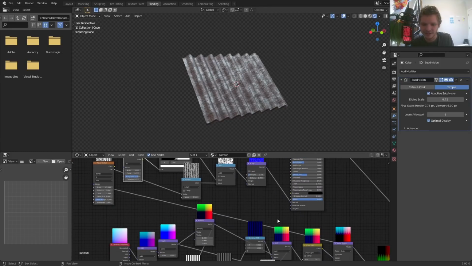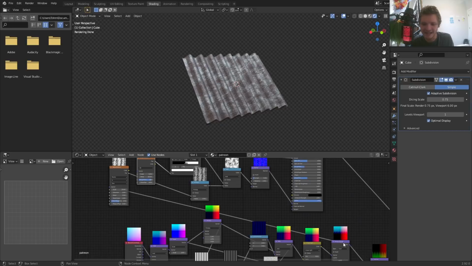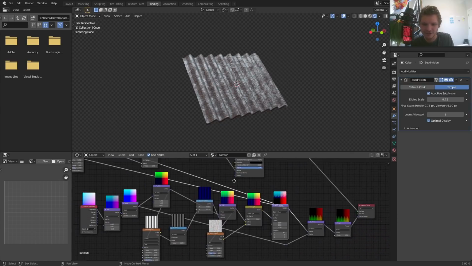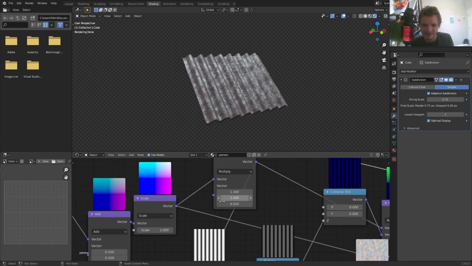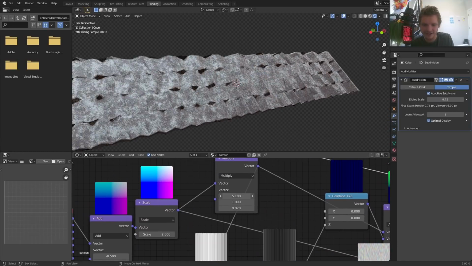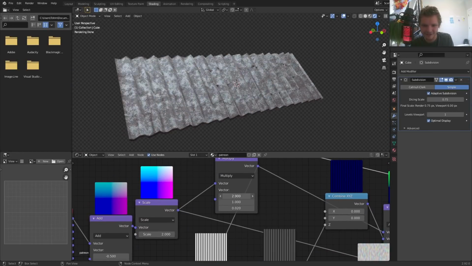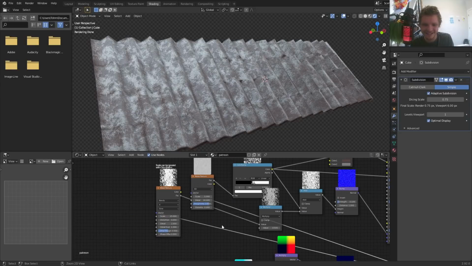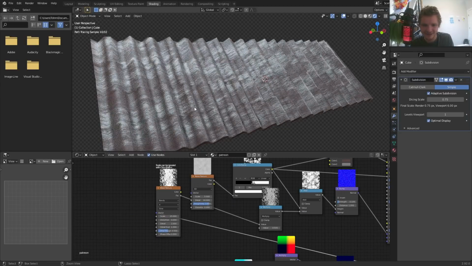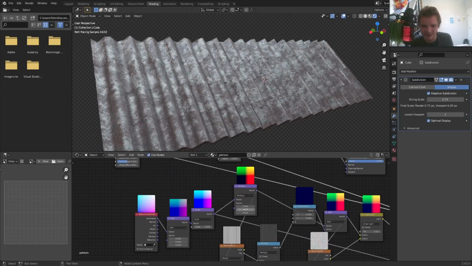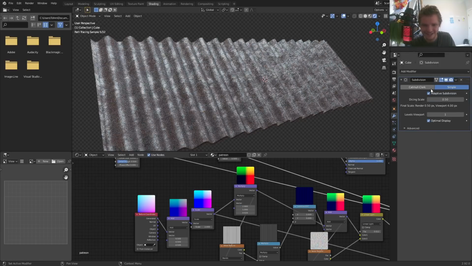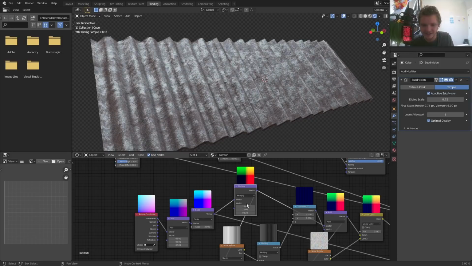By the way, this is a good reason to be adding in this vector rotation here as well. Because if we were to view, what am I trying to show you? If we're trying to expand this, it's going to do some weird stuff. Don't look at the mesh, just look at the texture that's on it. You can see it's looking good now, whereas if we did not connect this, it would kind of stretch the rust. So that's why I'd recommend it. But when you increase it like this, I would recommend lowering your dicing scale even more to clean that up. So let me just go to 1.3.